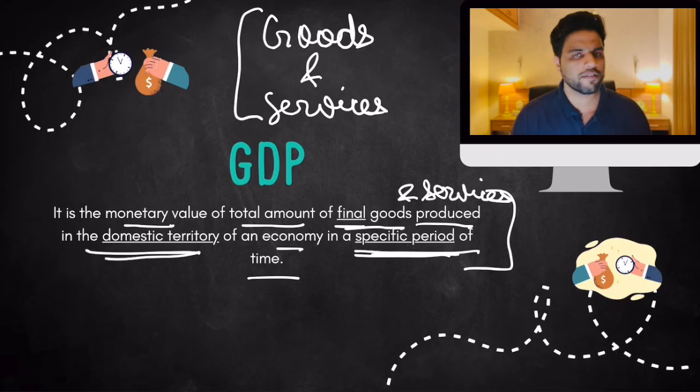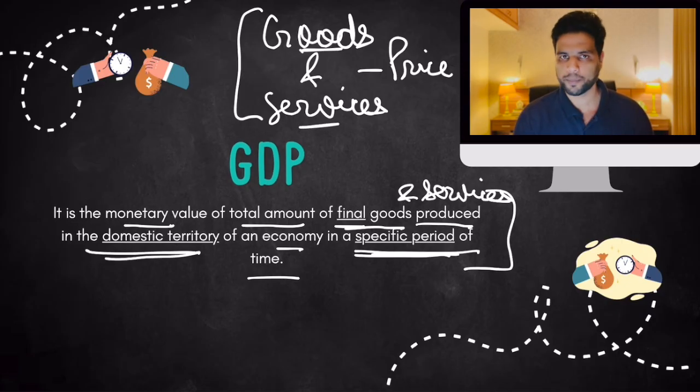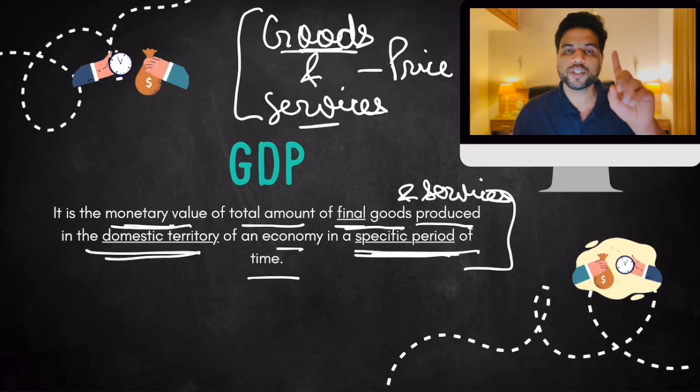And these goods and services are sold at a price. Basically these goods and services are being produced to sell and earn money, right? So these goods and services are being sold at a price. Now let's suppose in India we produce n number of goods and services, and these goods and services are being sold at a price. The total monetary value of all goods and services produced in India is India's GDP.